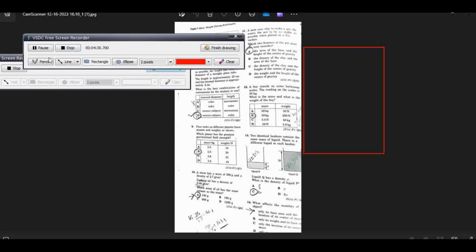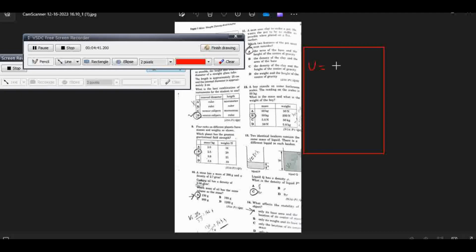I solve it for you here. For the stone, the volume comes out to be mass over density.